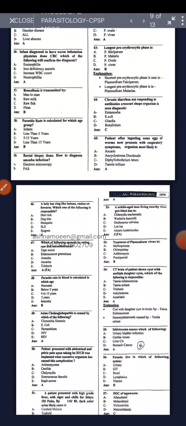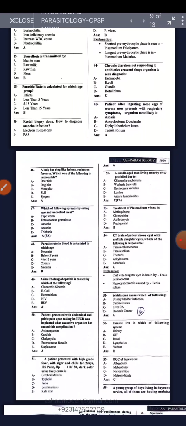A patient has a ring-like lesion, rashes on the forearm. Which one of the following is responsible? The deer tick. Which of the following is spread by eating raw and undercooked meat? The tapeworm. Parasitic rate in the blood is calculated in which age? Below 5 years. Acute cholangiopathy is caused by which of the following? Clonorchis sinensis.